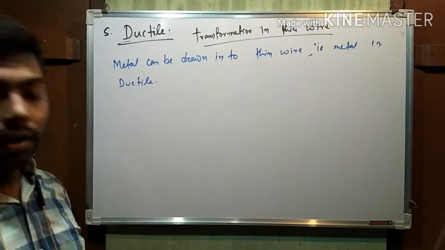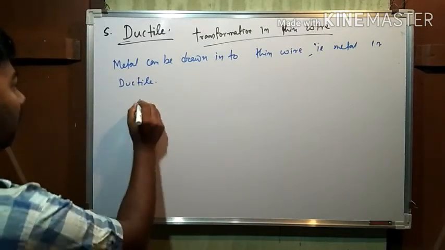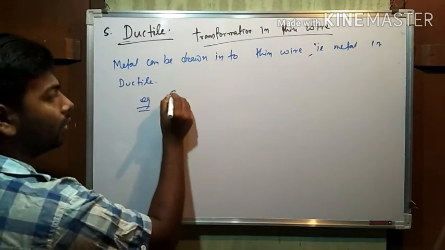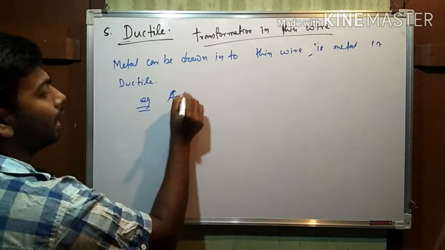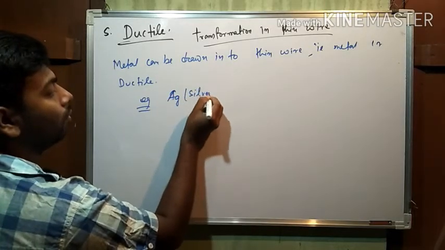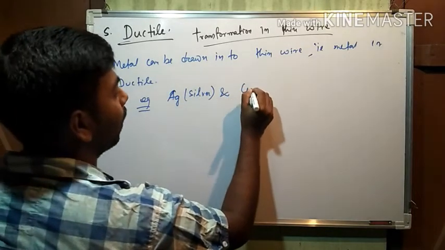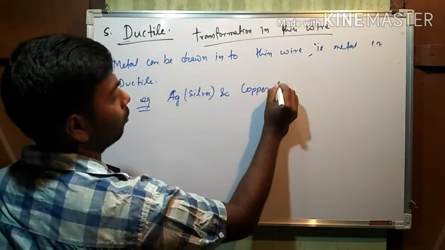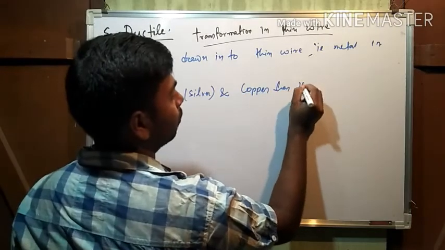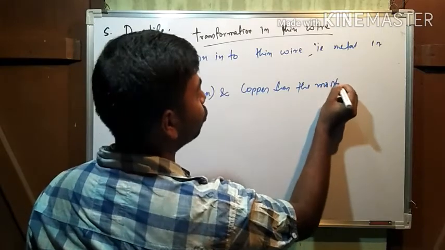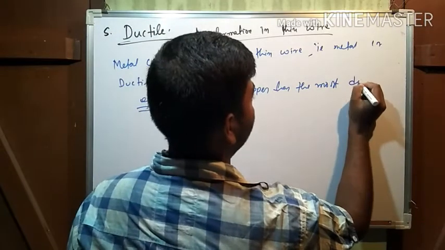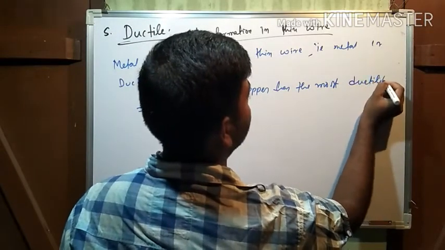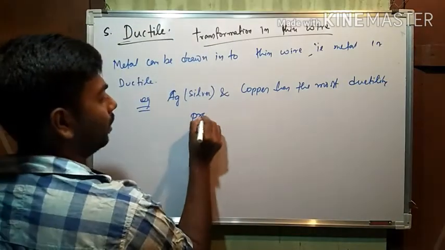Metal is ductile means, for example, Ag, that means silver, and copper have the most ductility property.